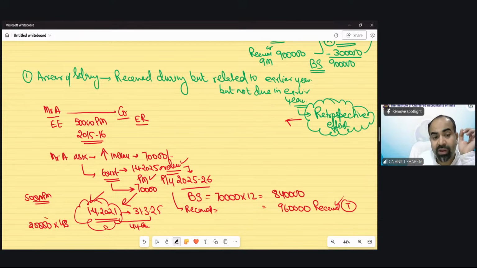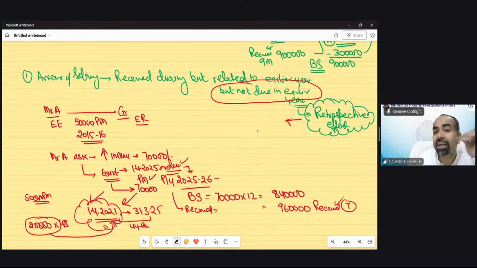Now this 20,000 does not relate to our previous year 25-26. This is the amount which relates to those 4 years. But this 20,000 could not be due in those years. It could not be due in an earlier year. Why? Because the case was pending in the court. We do not know whether we will win or we will lose. So this 20,000 or this 9,60,000 we cannot treat as due in the earlier year.